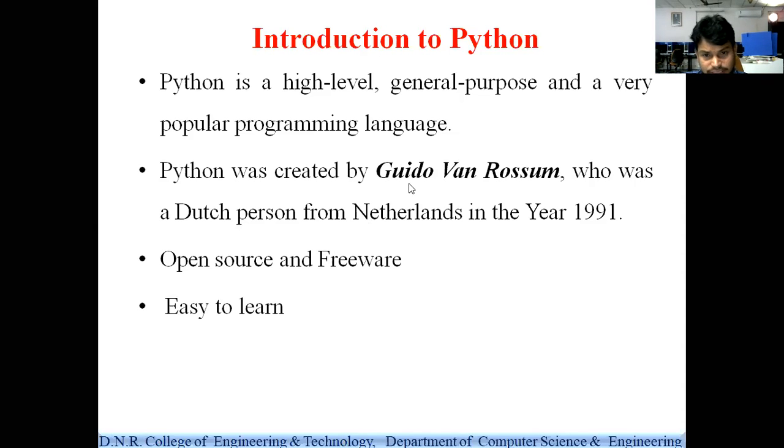So next, what are the features of Python programming? The first feature of Python programming is that it is simple and easy to learn. So why is it simple? For example, whenever we have to write a basic program, just that is called hello world.